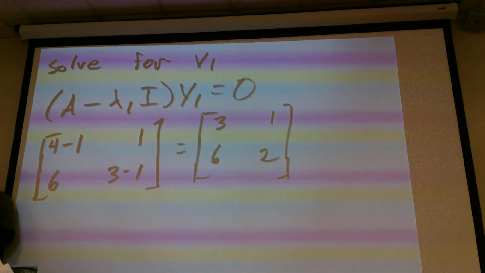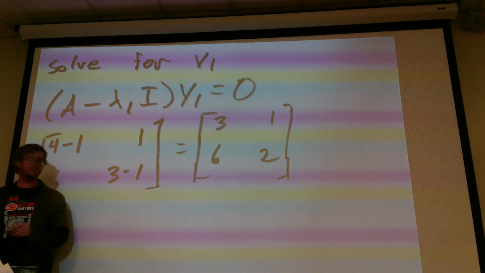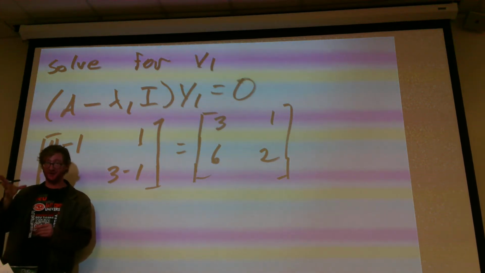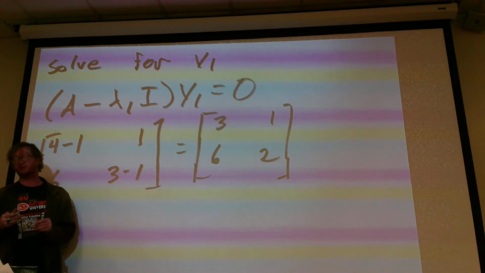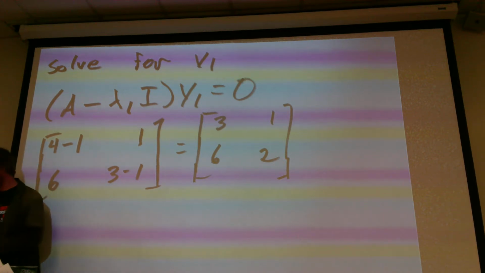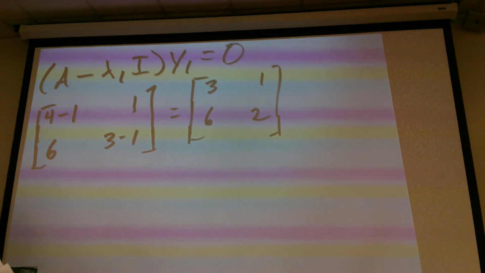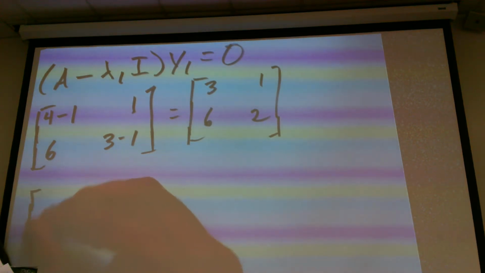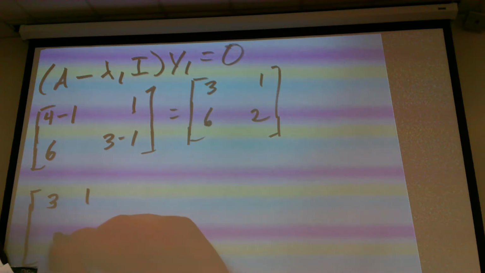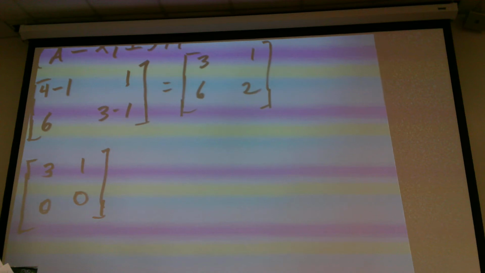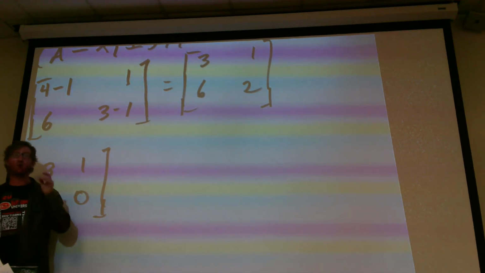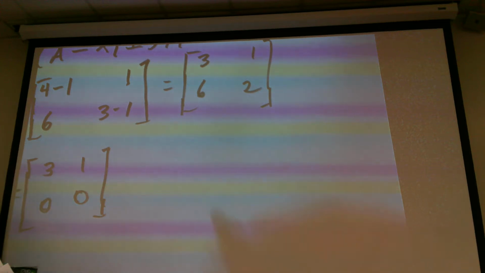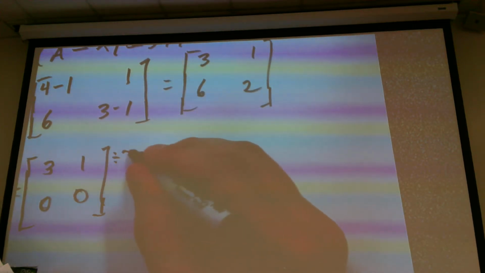that's 2. Now if I take the top row and I multiply by negative 2 and then add it to the bottom row, you'll see that the bottom row completely disappears. Alright, so we have 3, 1, 0, 0. Okay, so we ended up with a pivot and a free variable. So like always before, I want 1 where the pivots are. So what I'm going to do right there is I'm going to divide by 3.